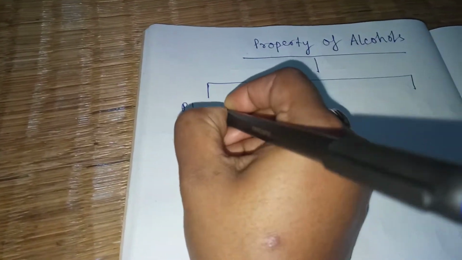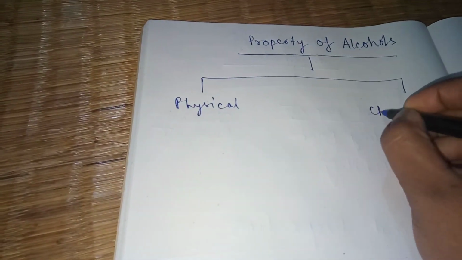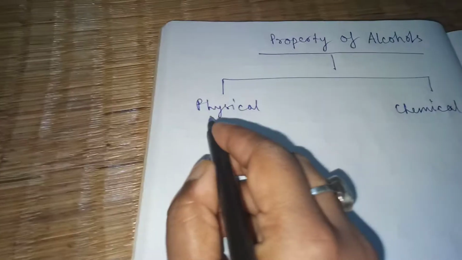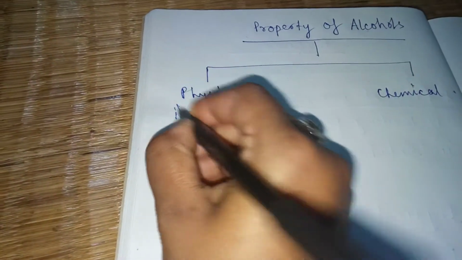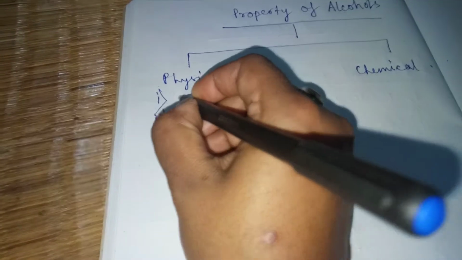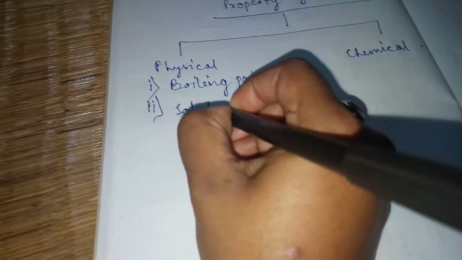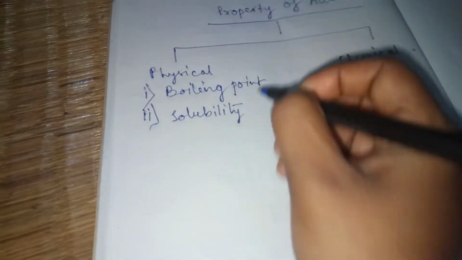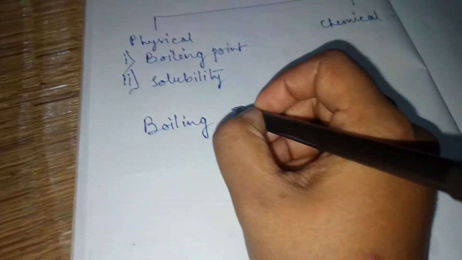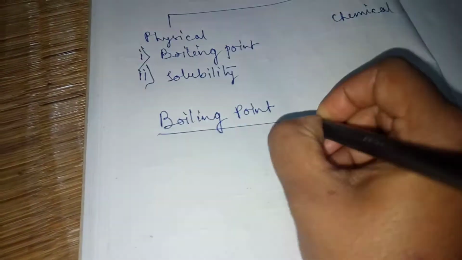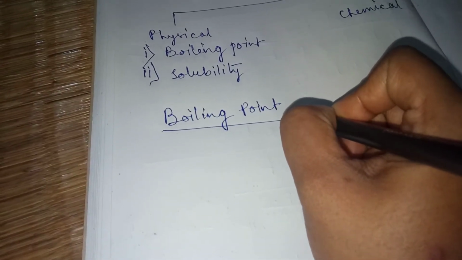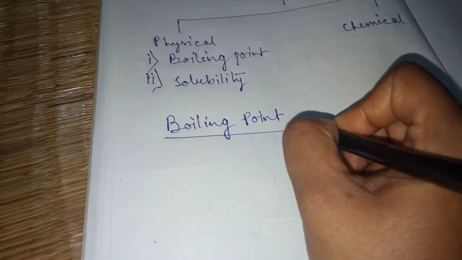So it's divided into two parts. First is physical property and next is chemical property. Now what is this physical property? Two properties we will discuss in this. One is boiling point, another is solubility. Now regarding the boiling point, what is boiling point? The temperature at which any substance starts to boil is called boiling point.